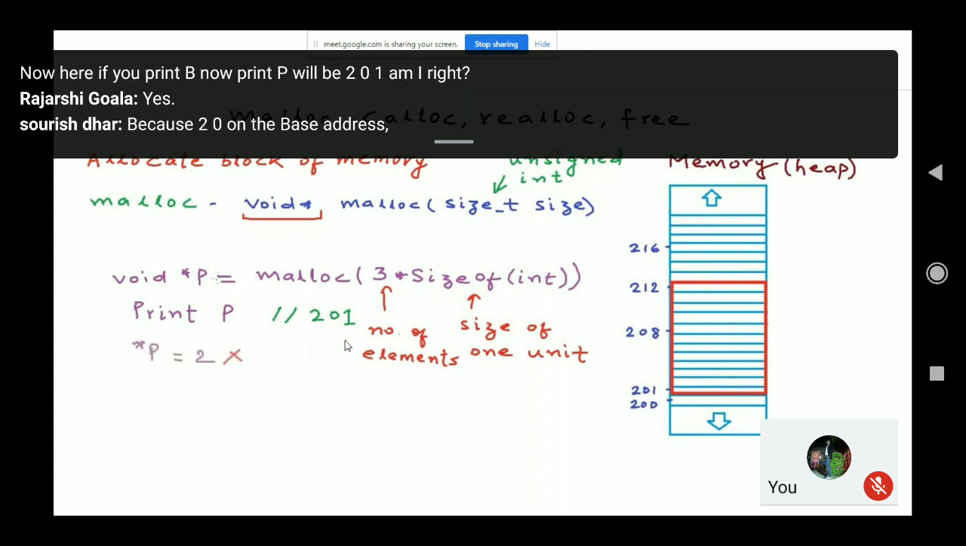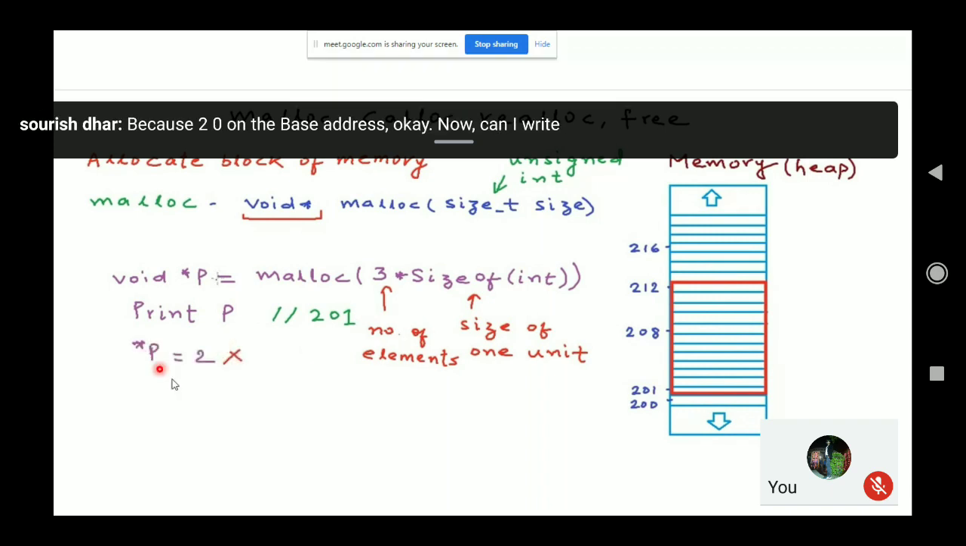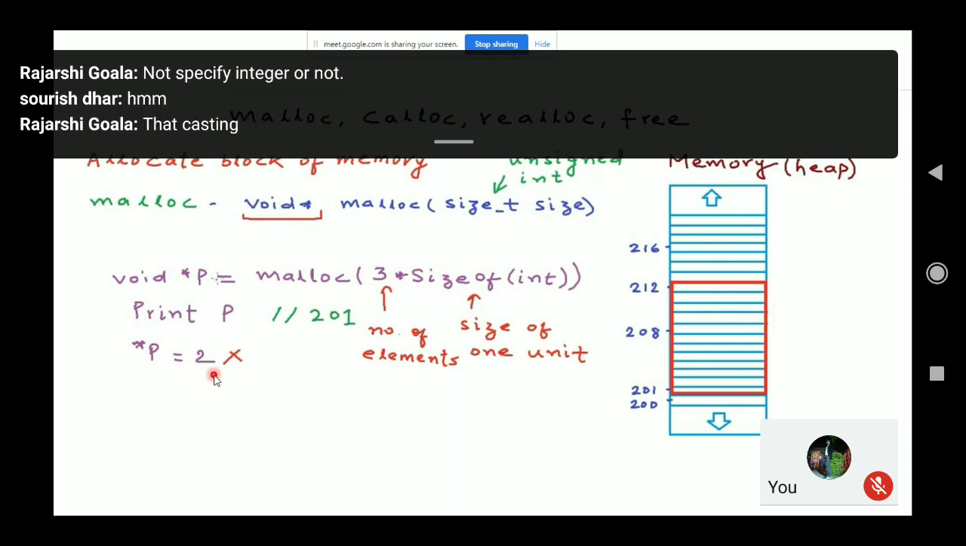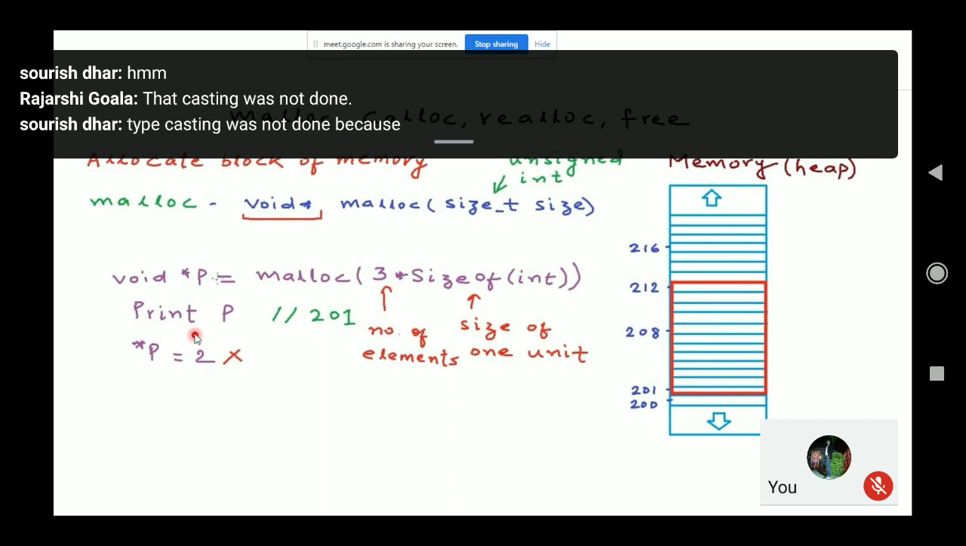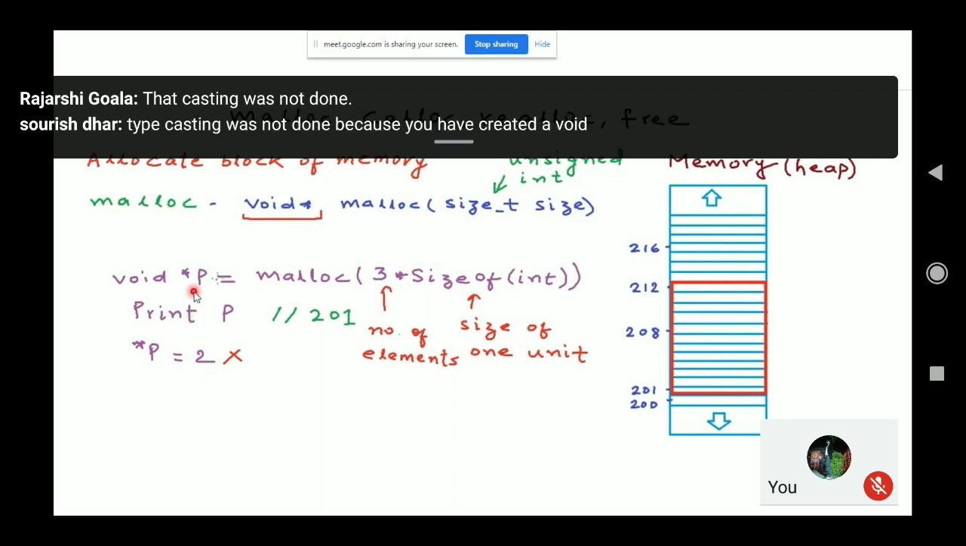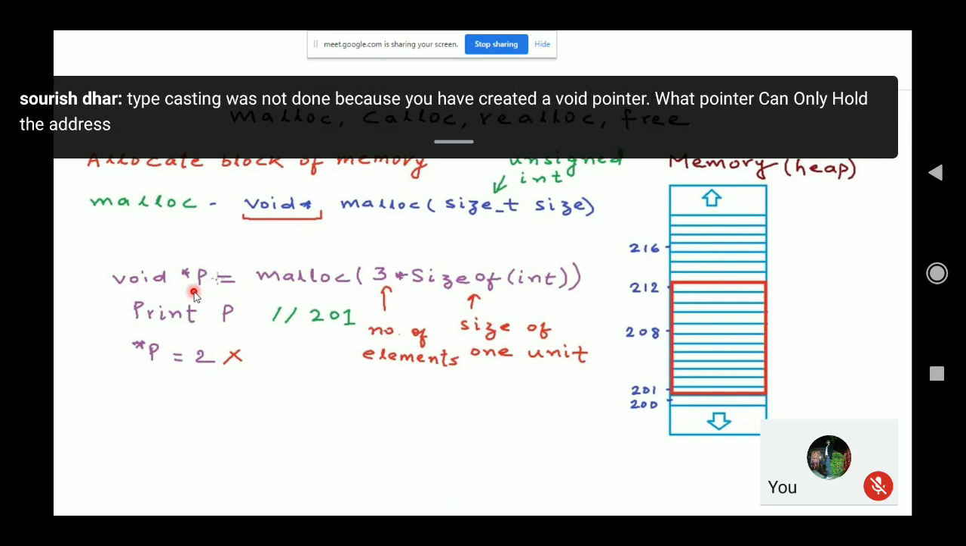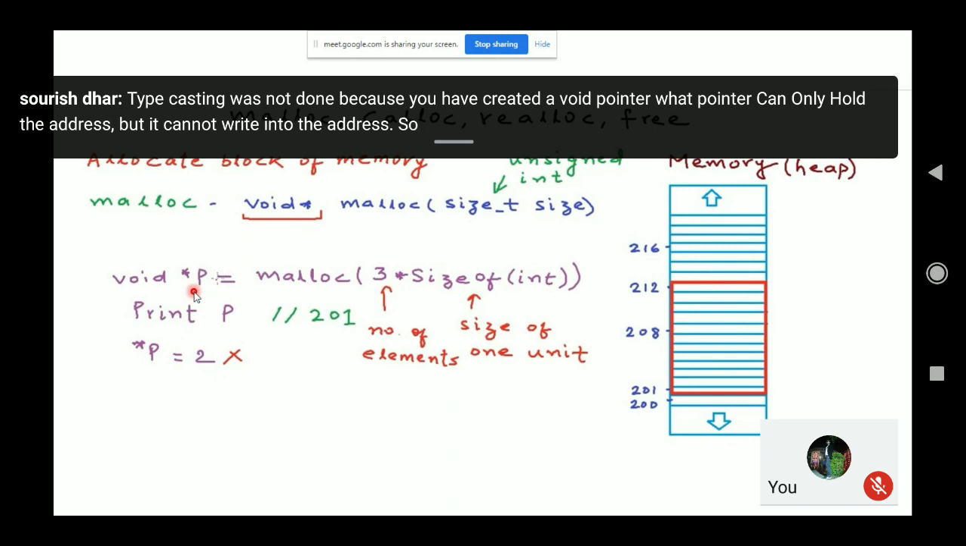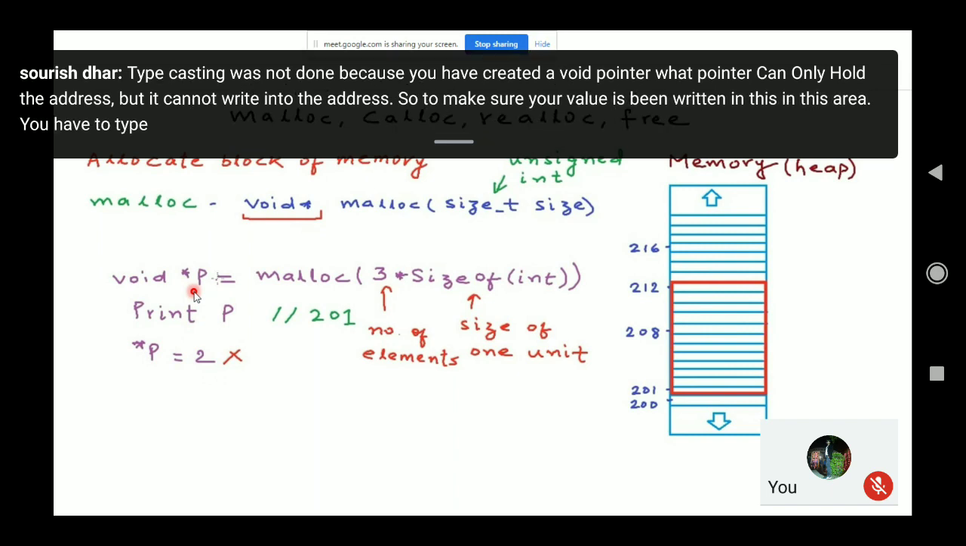Okay. Now, can I write star p equal to 2? No, sir. You did not specify integer. Typecasting was not done, because you have created a void pointer. A void pointer can only hold the address, but it cannot write into the address. So to make sure your value is written in this area, you have to typecast whatever malloc sends you.